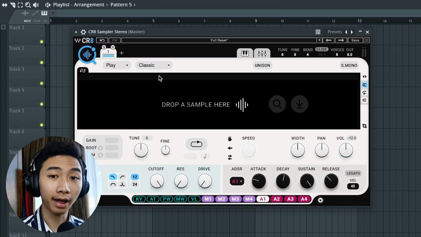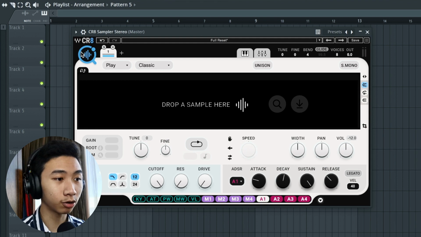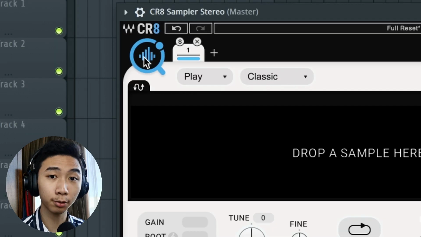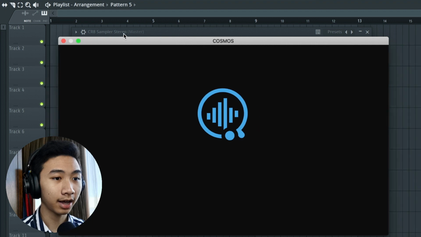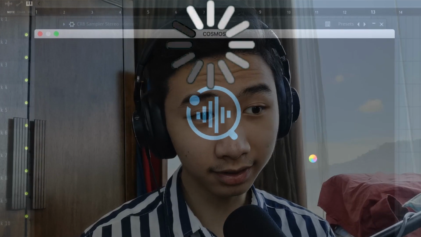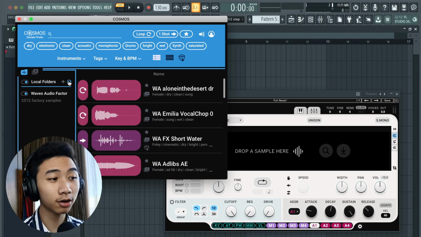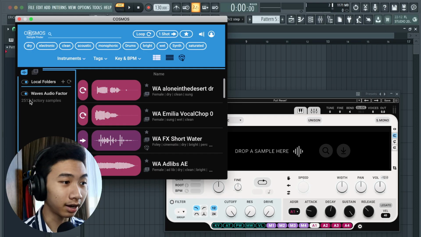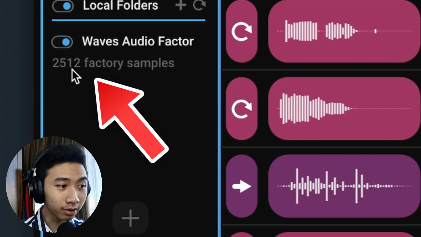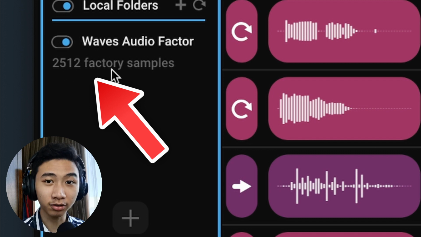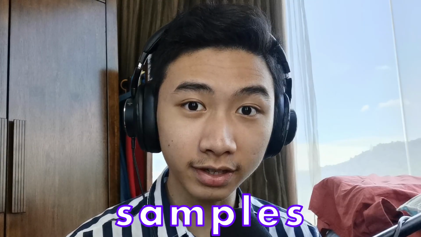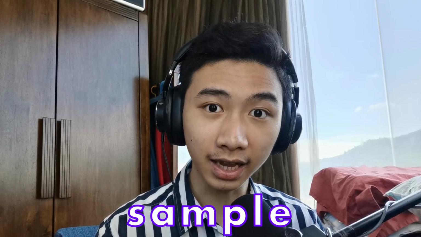For now, I do not have a sample loaded up here, so let's go up to this icon here, which is the Cosmos sample library. Just click it and it's loading. 6.5 hours later. Alright, so now Cosmos has loaded up, and as you can see from the side here, there are 2,512 factory samples. That is a lot of samples for a free sample library.